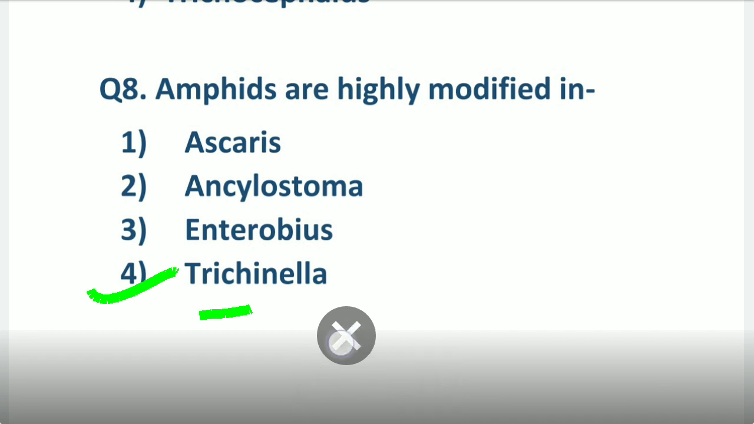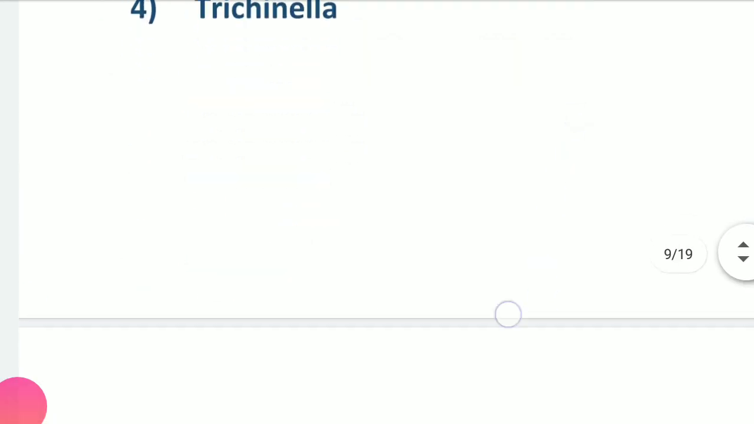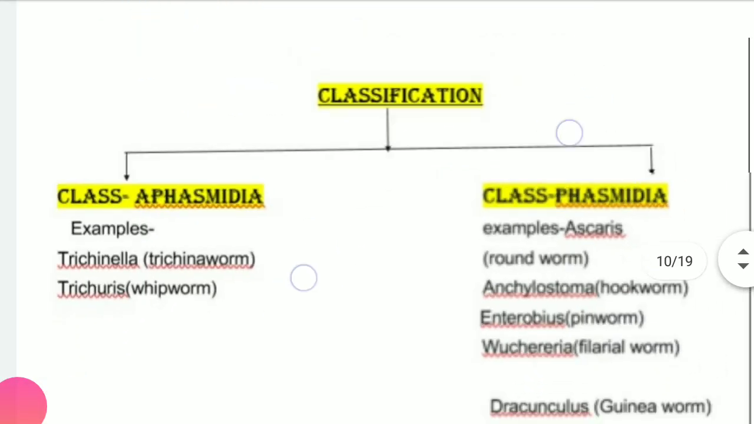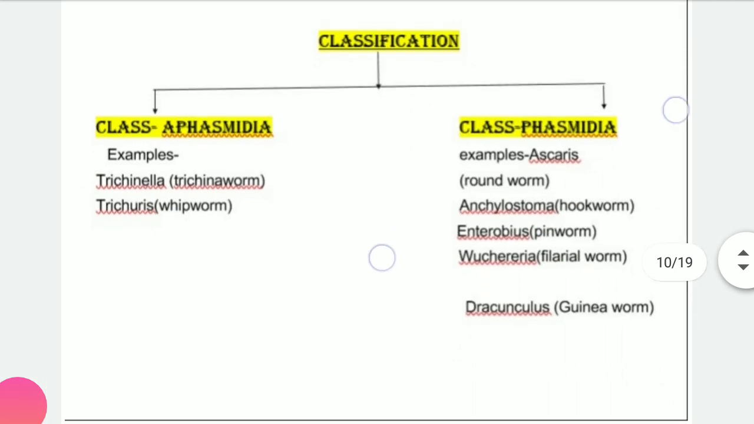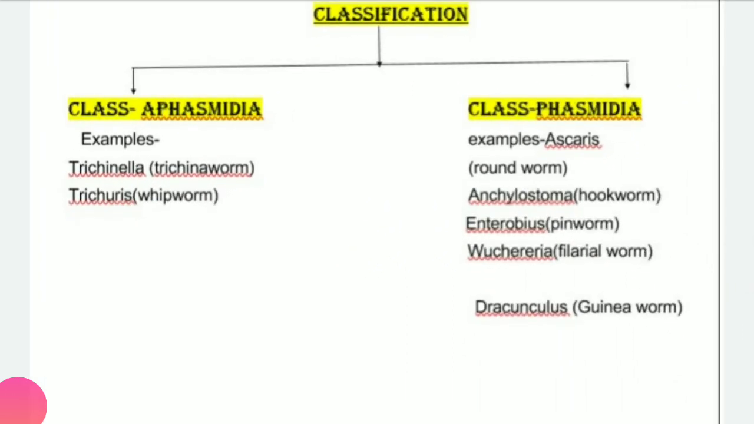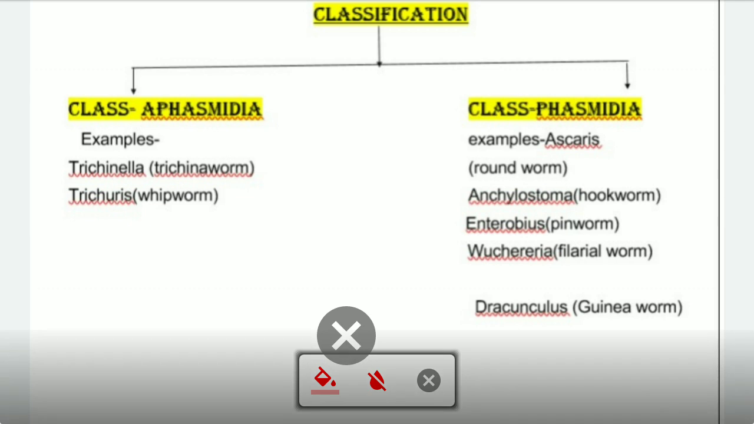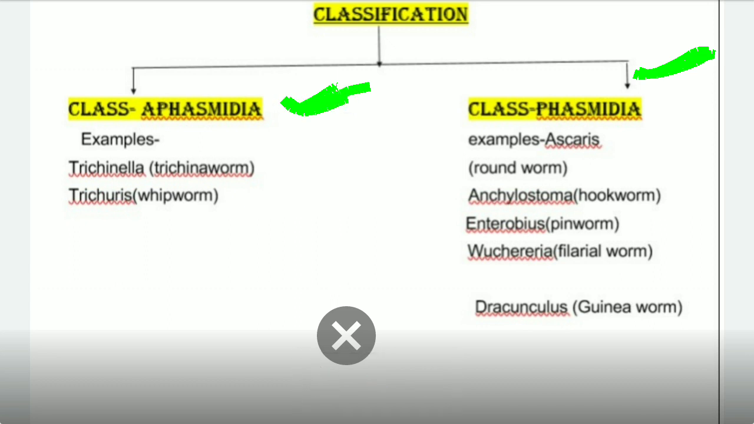I will tell you now how to learn. Actually, it is easy. You are confused that it is very difficult, but it is not. See, here is the classification. On the basis of classification, there are two classes of the Aschelminthes. I have already taught you in my previous session: the Aphasmidia and the Phasmidia. Aphasmidia have chemoreceptors, the amphids, while those with glandulosensory cells, the phasmids, are included in the Phasmidia. So only two Aschelminthes you have to learn.